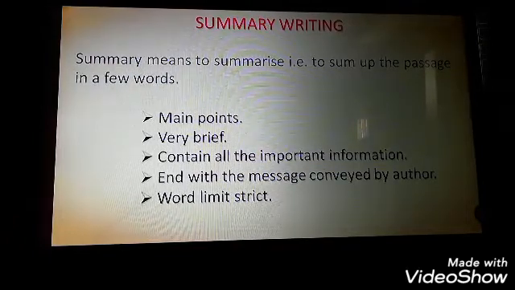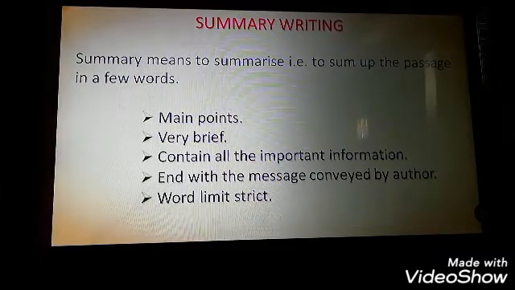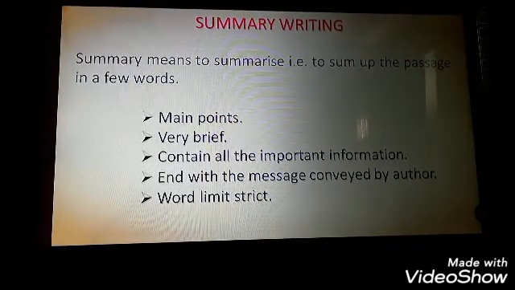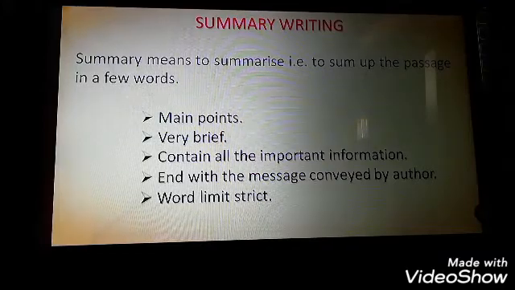Then there is one more thing: when you're writing main points, please note that you don't have to make use of adverbs. For example, sometimes you have seen that authors write eventually, appropriately, concisely. All these ly ending words, which are adverbs, should not be used in your main points or in the summary as well.